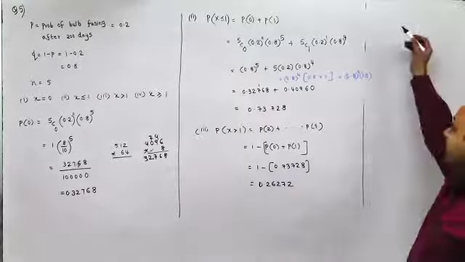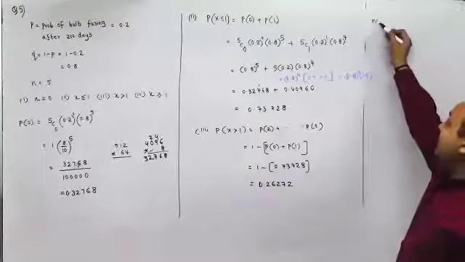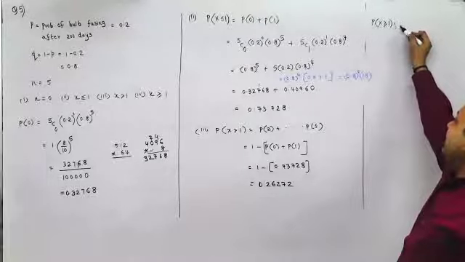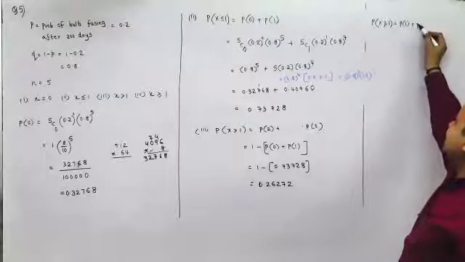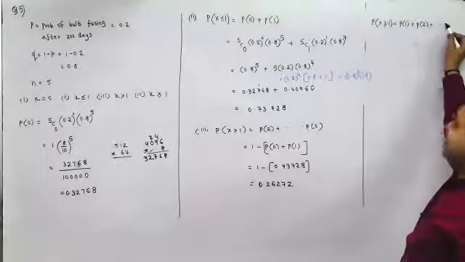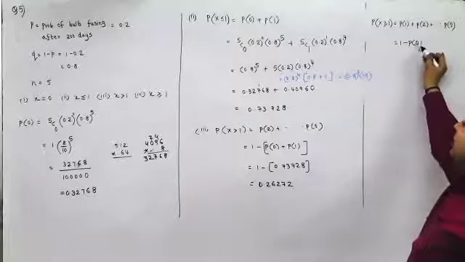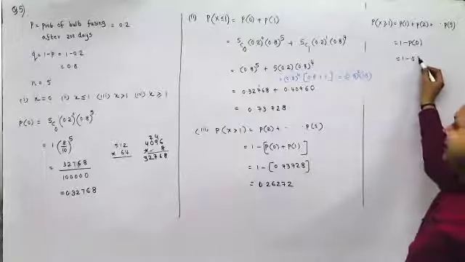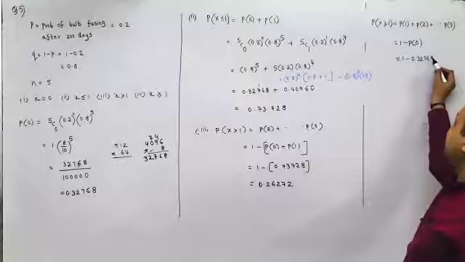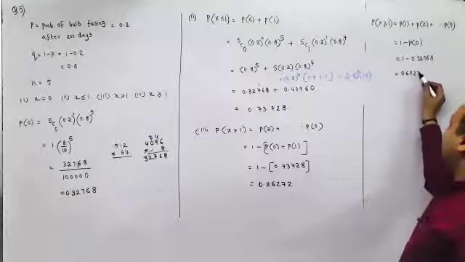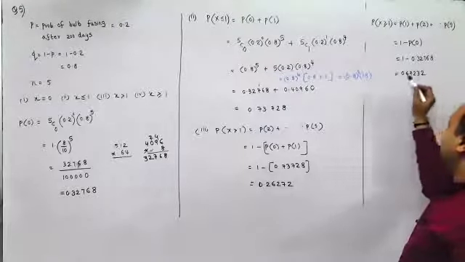Next, what is P of x greater than equal to 1? X greater than equal to 1 means it would be P of 1 plus 2 plus so on till P of 5. Instead of that, I'll take 1 minus P of 0. So it would be 1 minus 0.32768.